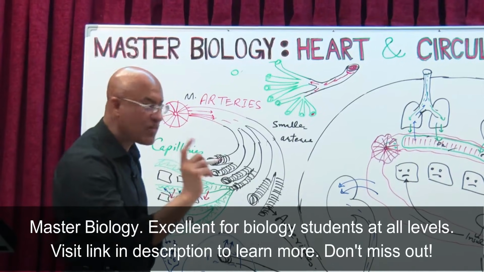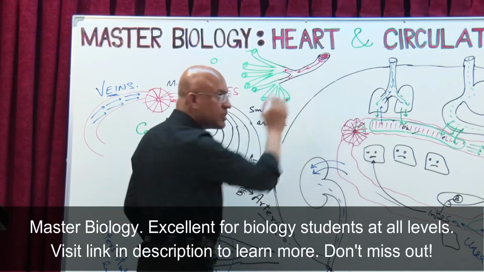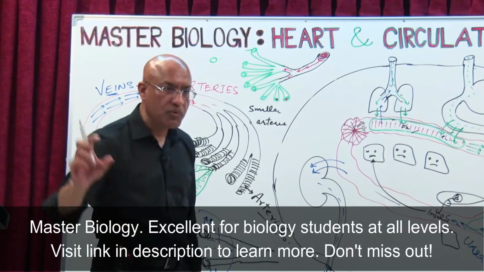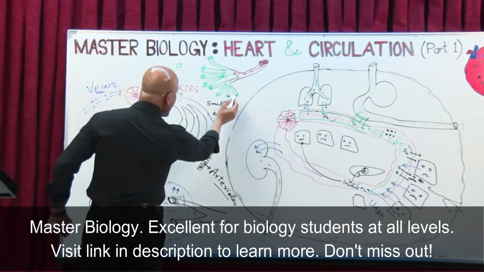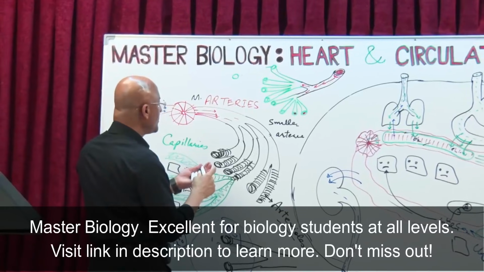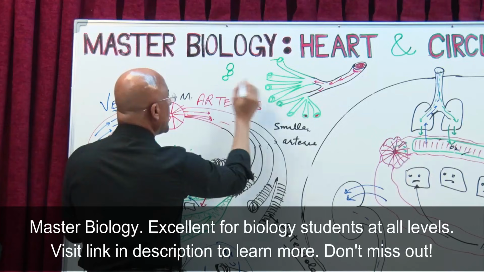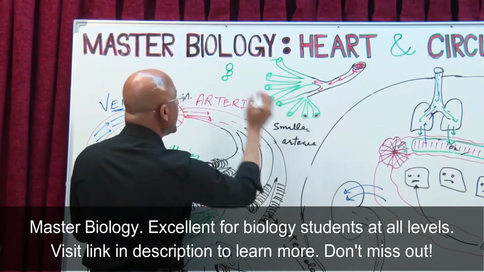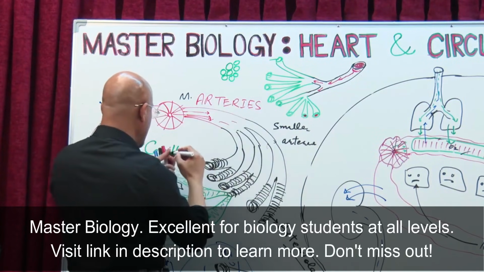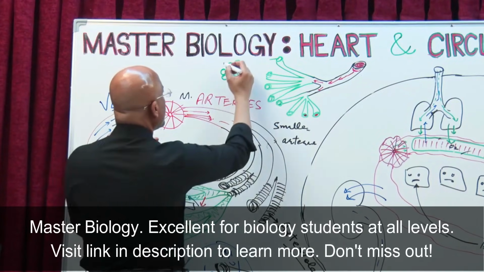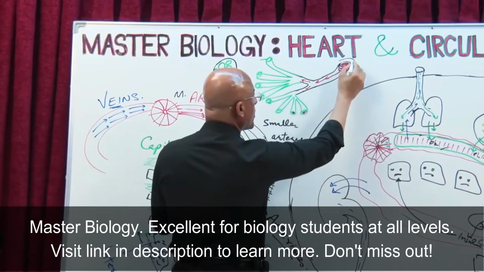But because millions of capillaries come from one arterial system, if you add all the cross sections together, so how many are these? 1, 2, 3, 4, 5, 6, 7, 8. Yes. Now, this is the total cross-sectional area of capillaries, and this was the total cross-sectional area of the